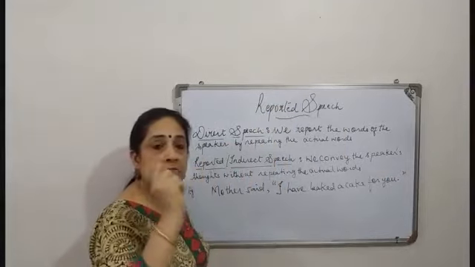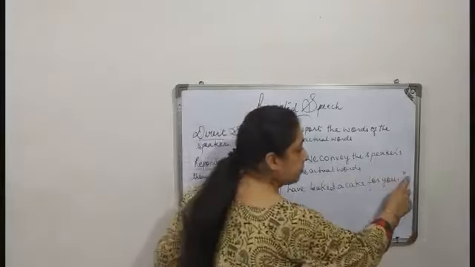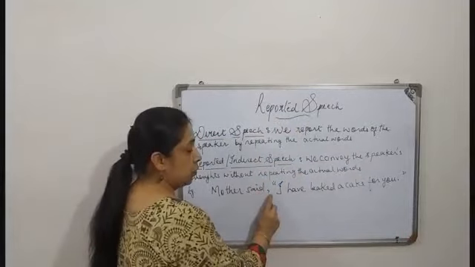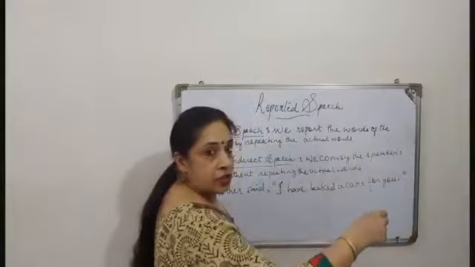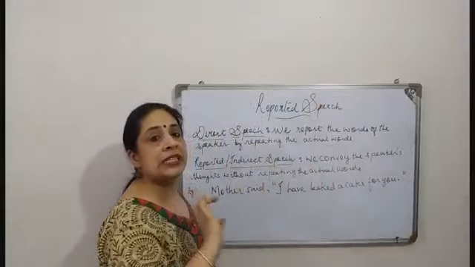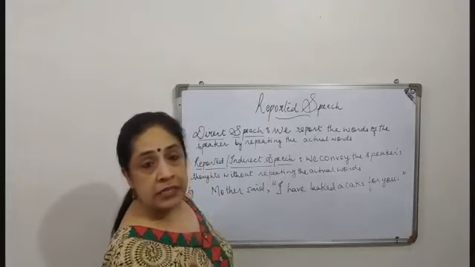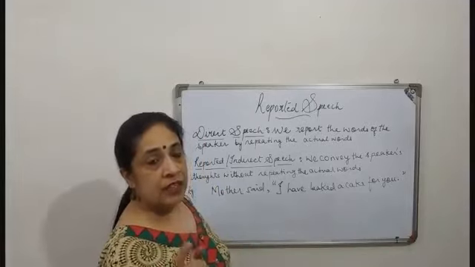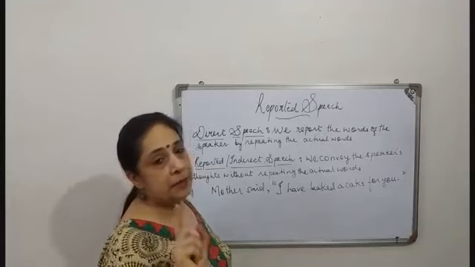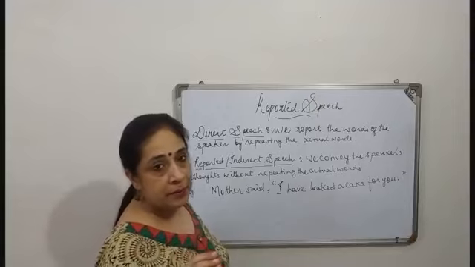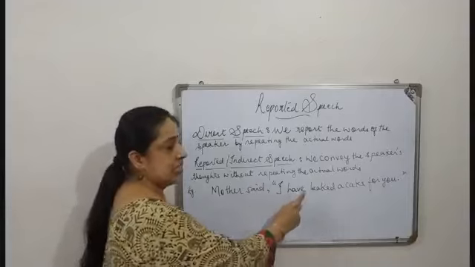All punctuation marks come in direct speech. We have to remember this: inverted comma comes, number one, after the reporting verb. This comma is very important, and the full stop or exclamation mark or question mark according to the sentence. If it is an interrogative sentence, a question mark comes. Alright. If it is an imperative sentence, then a full stop comes. If it is an exclamatory sentence, then an exclamatory mark comes. Alright. Now when we have to transform this from direct speech,